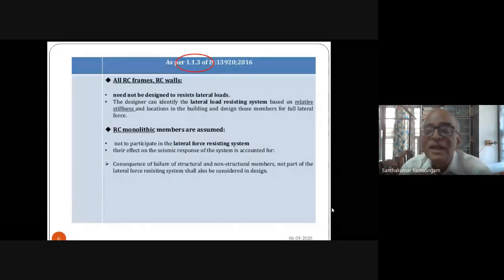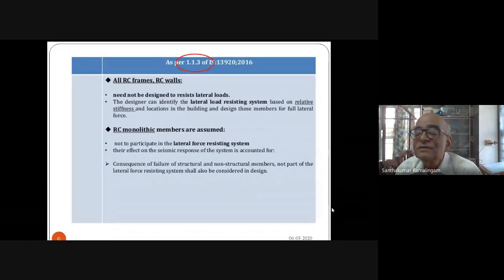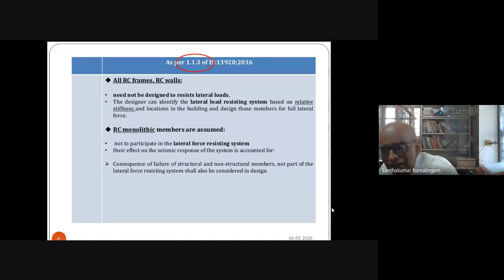But when there is lateral seismic force on these columns and frames, those columns which you have designated as gravity column, which takes only gravity load, should be ductile. So ductility provisions do apply to the gravity columns, but force provision will not apply with respect to lateral load. It will apply only with respect to gravity load.